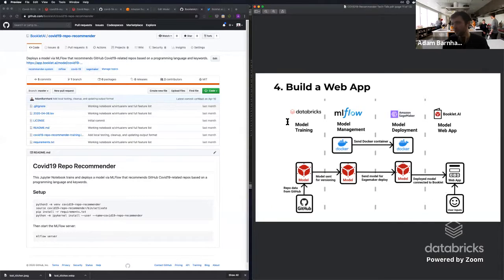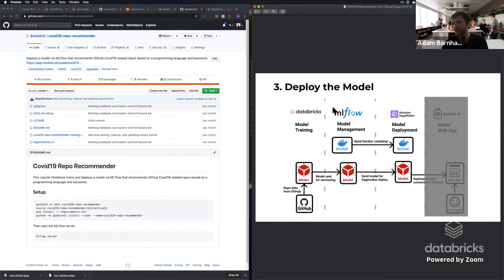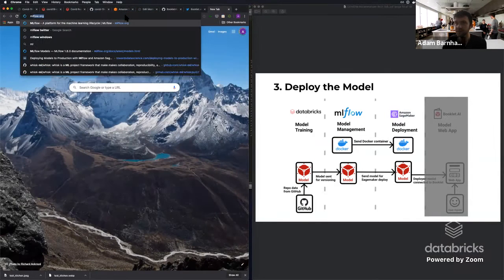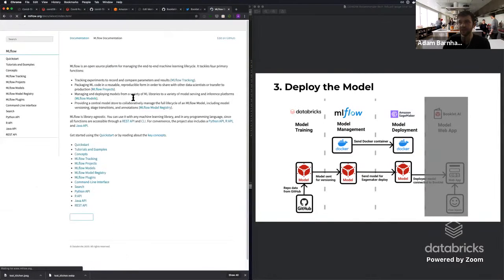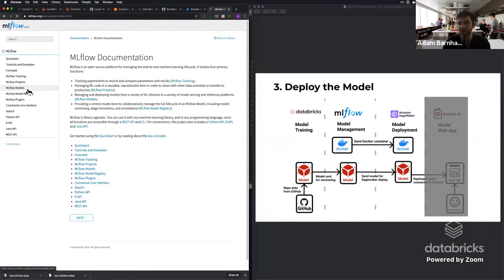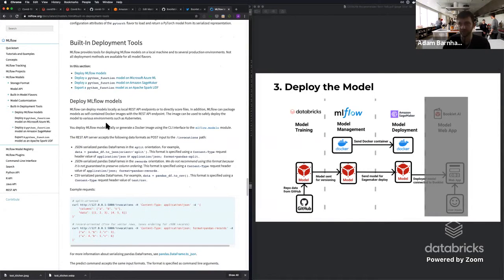So just to show how that would work. When we're at this phase of deploying the model, you can see that we are taking Databricks and MLflow, and one of the nice things about MLflow is it allows you to deploy to multiple different frameworks. So that everybody can see it, I'll pull up the MLflow docs. In this case, if you go into the documentation and go to models, you can see that there are deployment tools. There are a couple of local things that you can do, but there's also deploying a Python function to Azure ML.